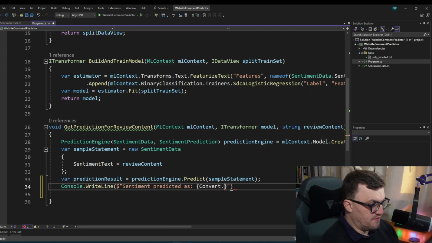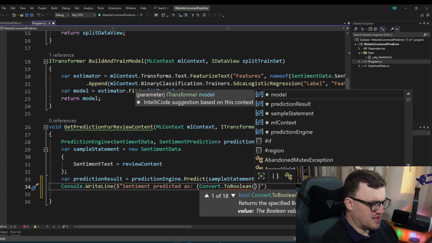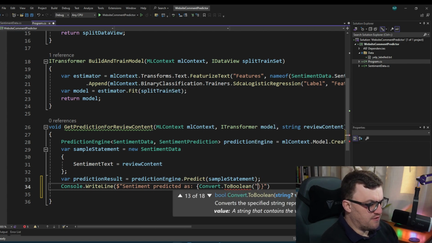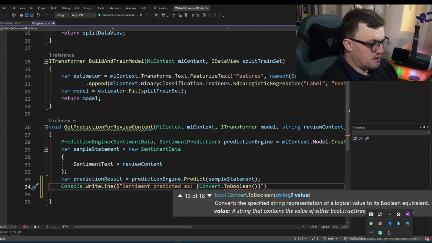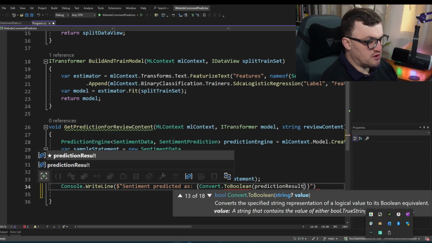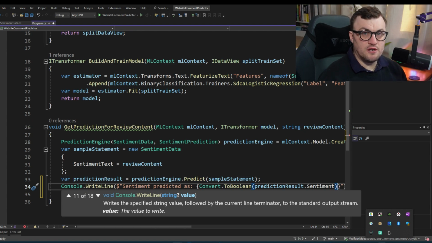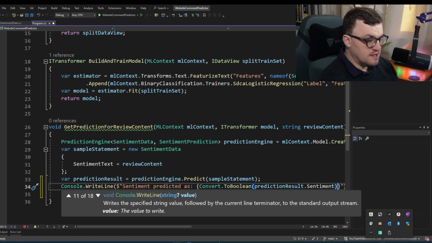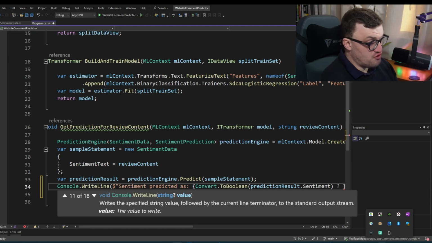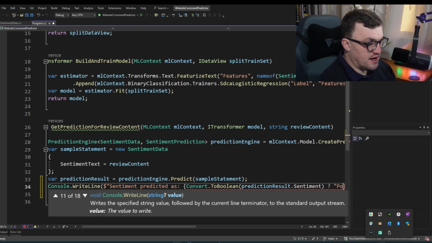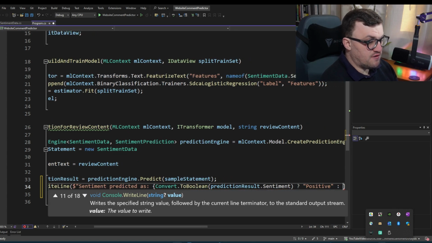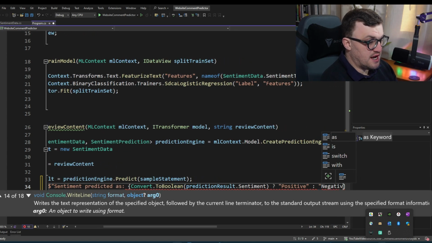So I'm going to do a Convert.ToBoolean, because I think this comes in as a string, and I will be converting prediction result dot sentiment. Because Convert.ToBoolean will return the Boolean result, then I can say if it's true, then it will be positive, otherwise it is negative.